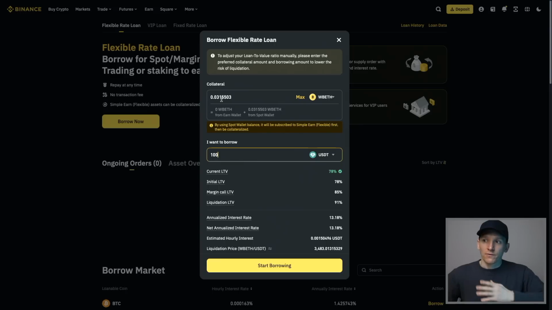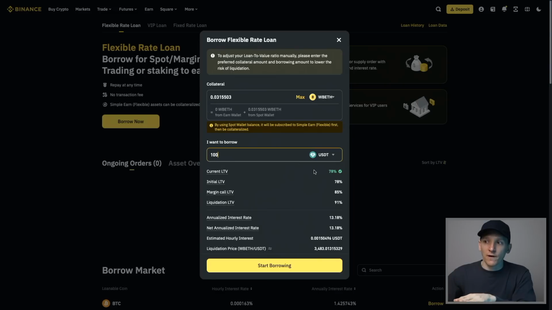However, ETH is a risk asset, and it can go up and down. If the price of ETH goes up, my loan to value goes down, right? Because I'm borrowing $100, which is fixed, and the value of my ETH went up. So the amount of loan I have compared to my collateral is lower, and that's a good thing. If ETH goes down in value, that means my loan relative to the ETH value goes up. And that's not good because Binance aren't going to let us go into bad debt. You can see all that here.